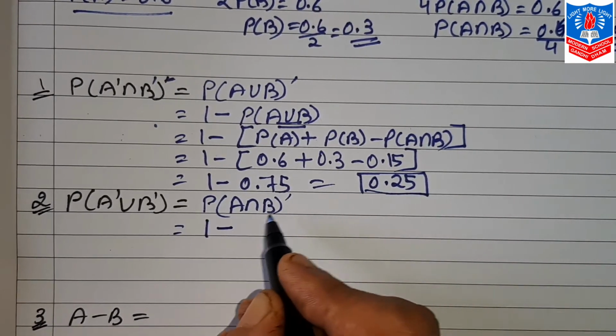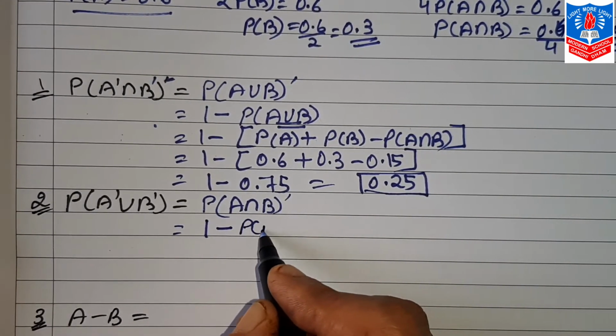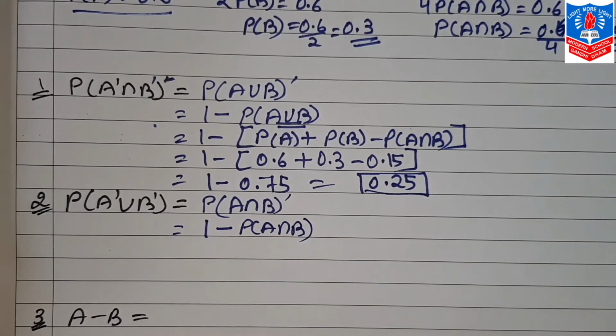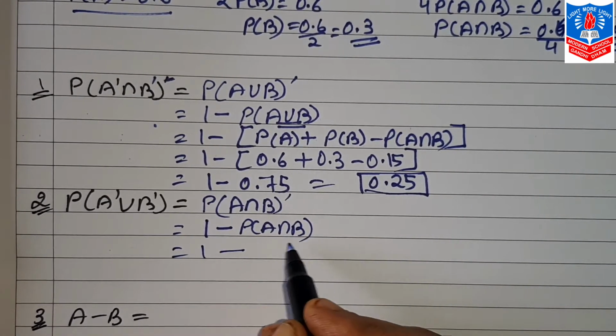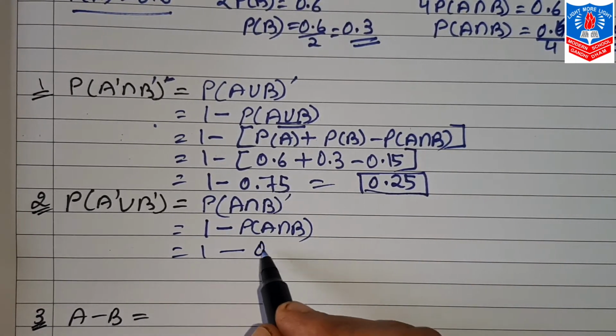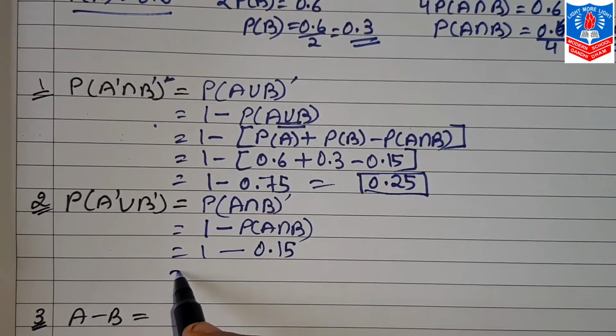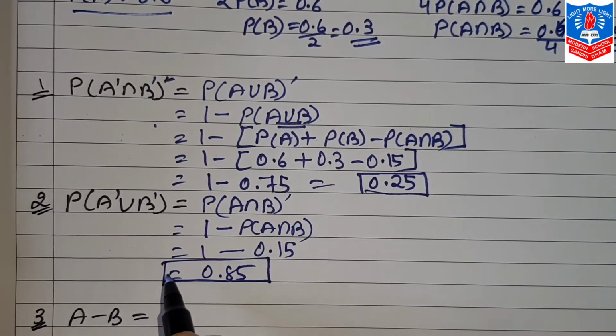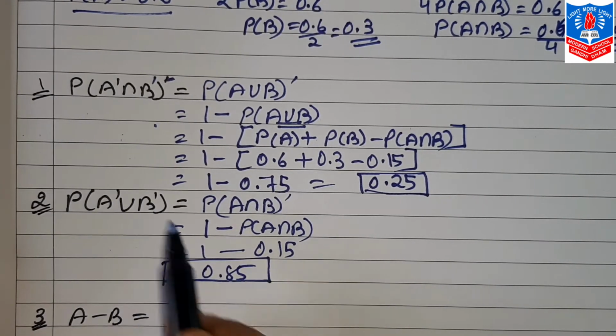Now how do we find this? 1 minus probability A intersection B. Now A intersection B is already with us, 0.15. So 1 minus 0.15 comes to 0.85. So our second answer, probability A dash union B dash, is 0.85.